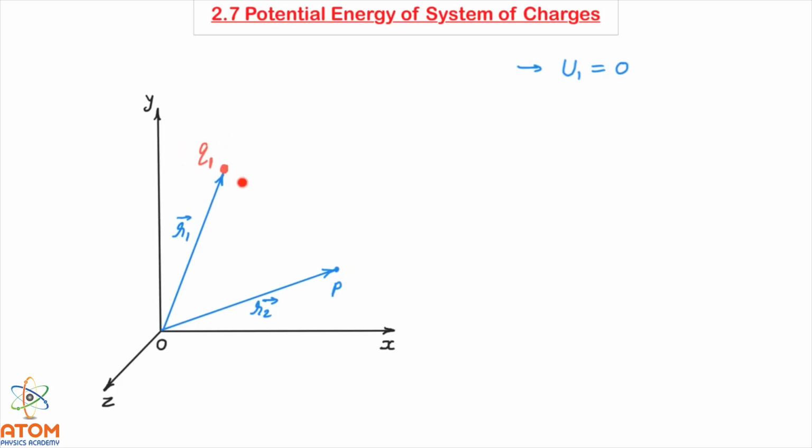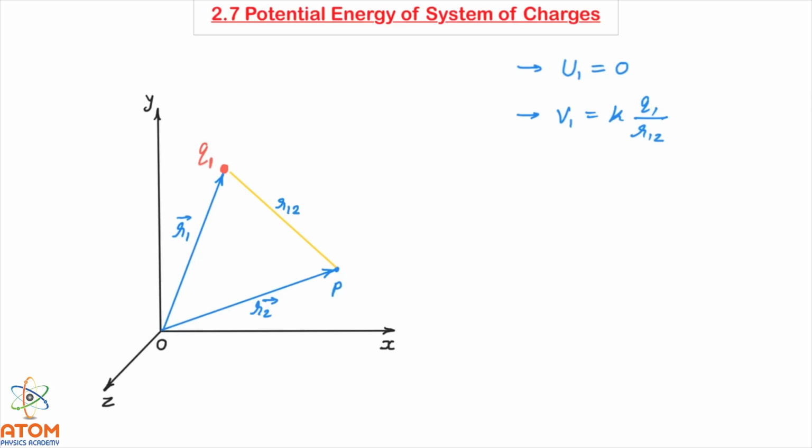This charge q1 will be producing some potential here, and that potential we can write by the known equation V is equal to kq upon r, but I will write here as V1 is equal to kq1 upon r12, where r12 is the distance between charge q1 and this point P.